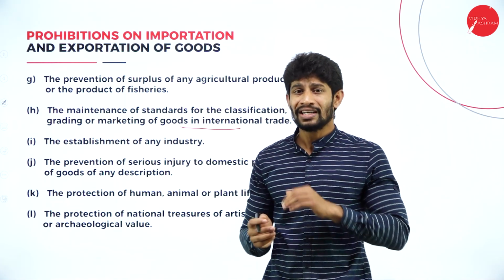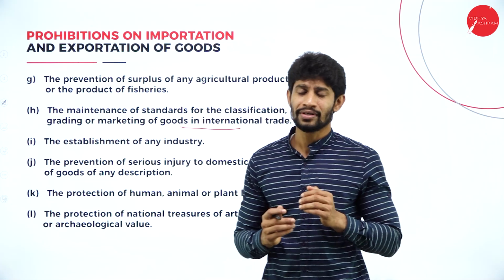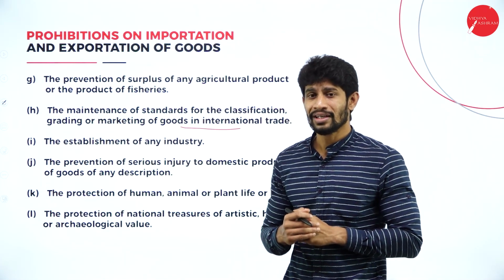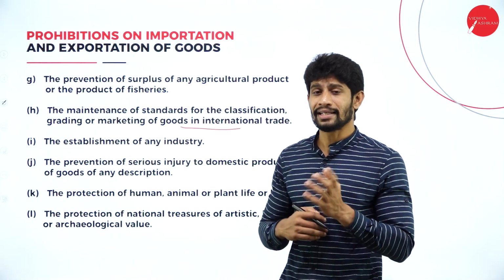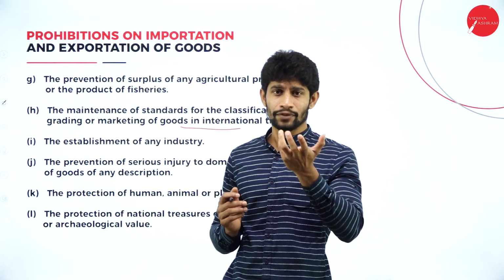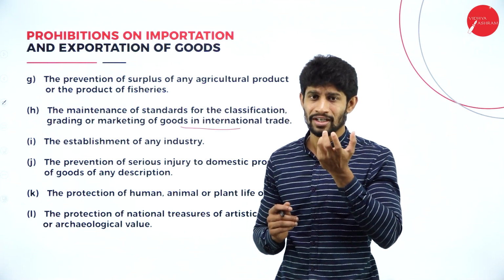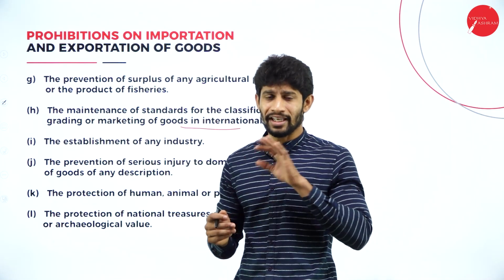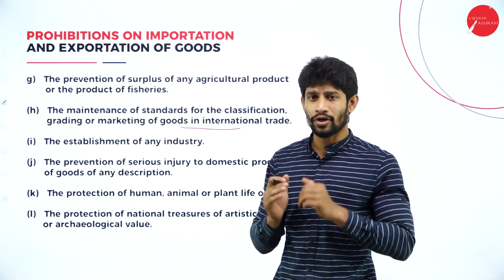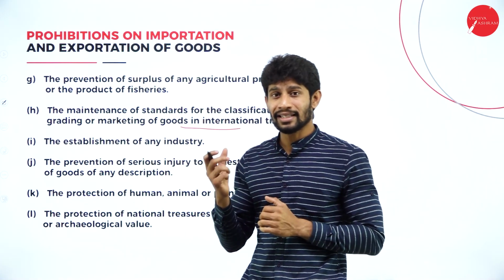So in order to reduce those kinds of impacts on the Indian market, they do grading and then send the goods to the international market. If the quality of the goods is not good, if it is not a qualified one, they impose a prohibition on those goods. By imposing the prohibition, they are maintaining the standard of India.